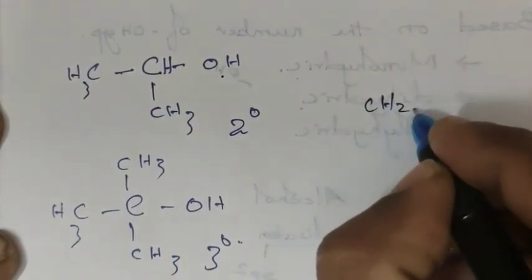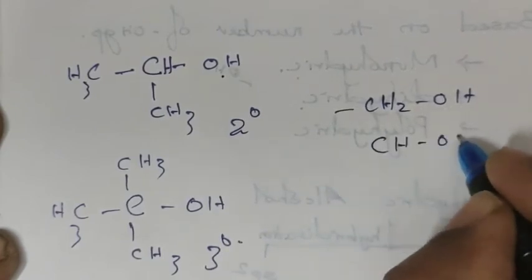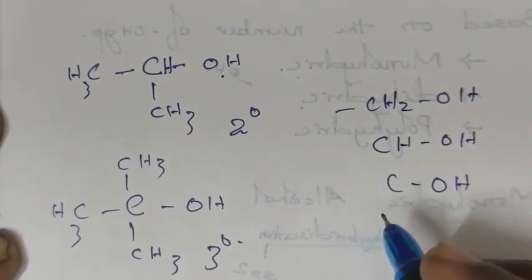So, CH2OH is a primary alcohol, CHOH is a secondary alcohol, and COH is a tertiary alcohol.